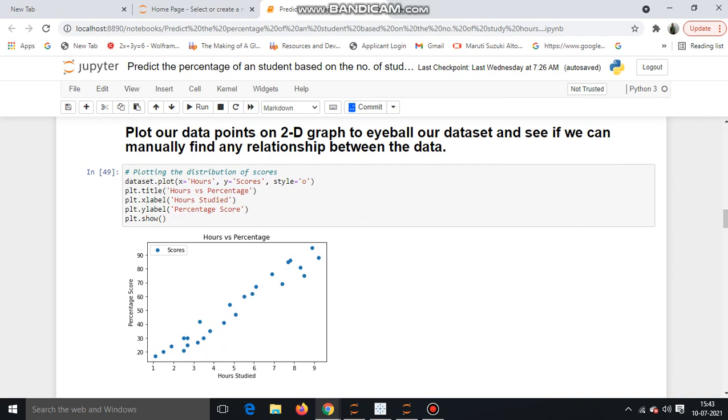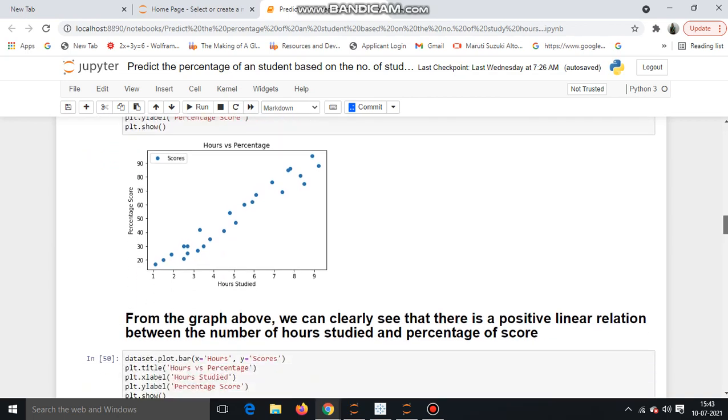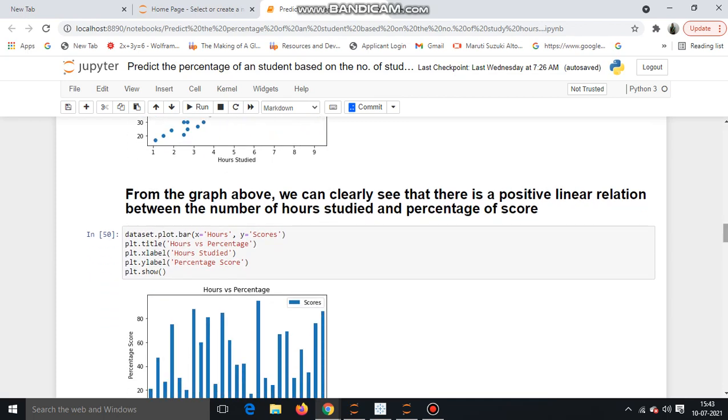Plotting the distribution of scores. Here we can see that there is a linear line, which means that when the number of hours increases, the percentage score also increases. From the above graph, we can clearly see that there is a positive linear relation between the number of hours and the percentage of the scores. And then we have to use a bar plot.